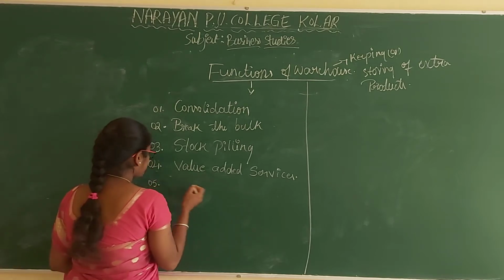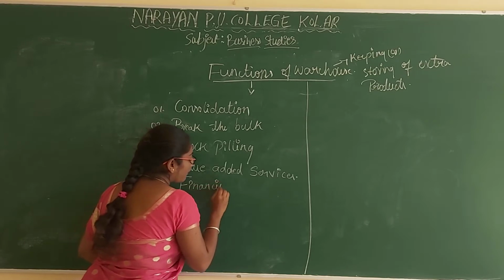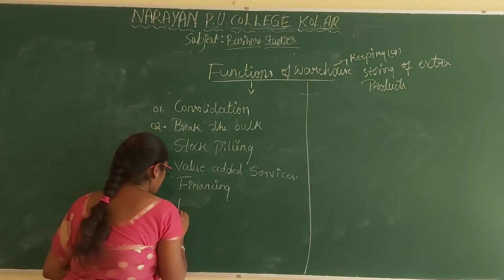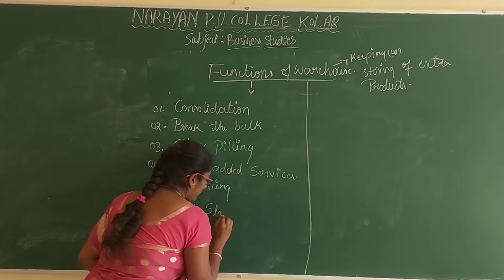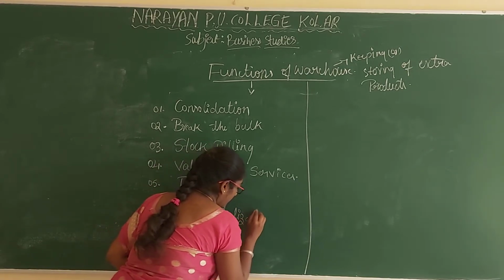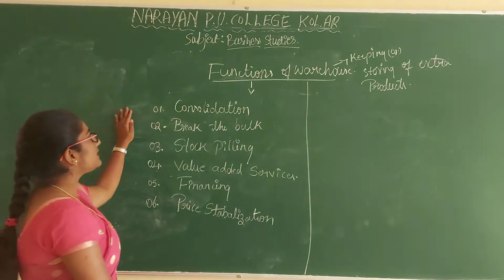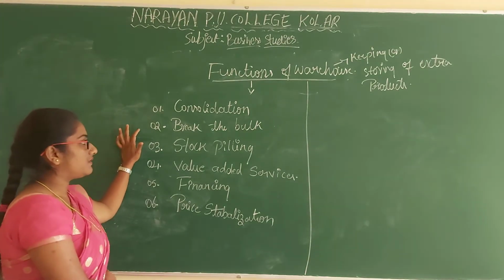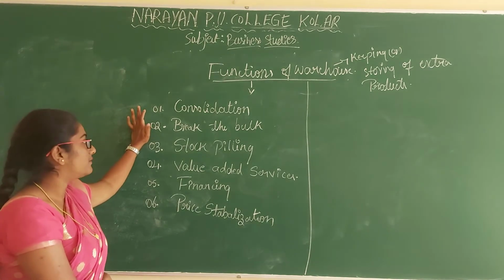Next one is financing, and the last function of warehouse is price stabilization. Here we have 6 different functions of warehouses. In this class we will be learning about the functions of the warehouse.